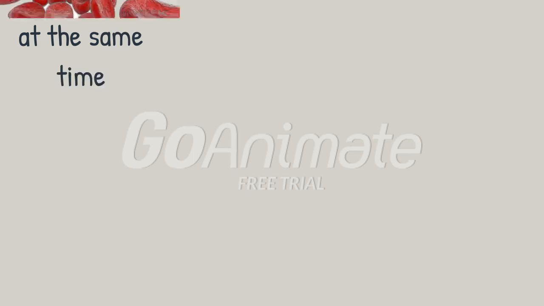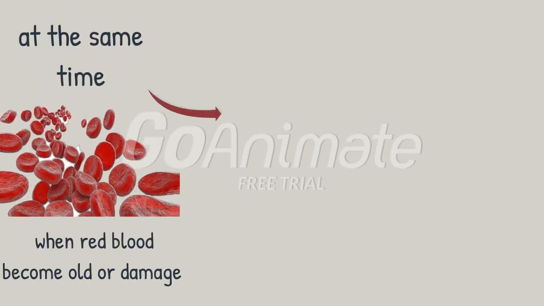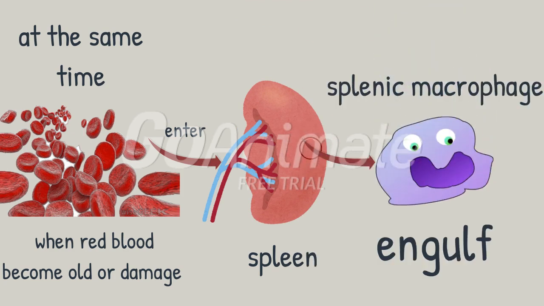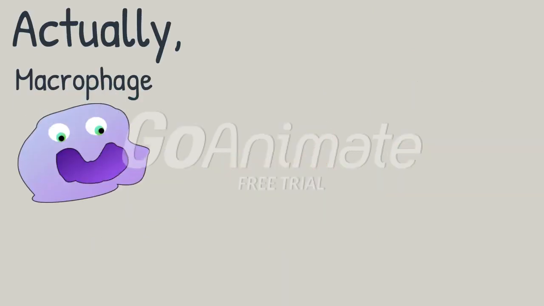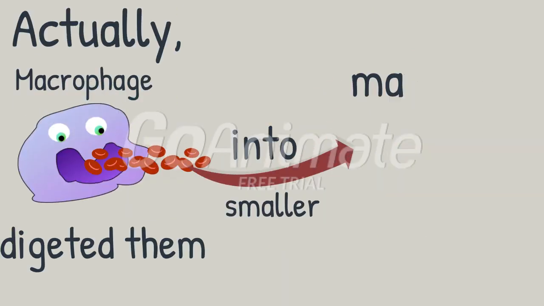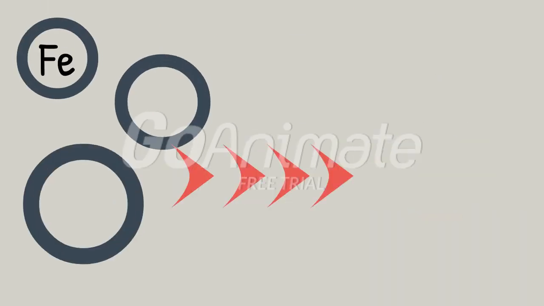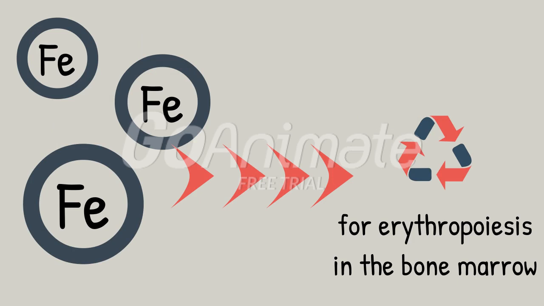At the same time, when a red blood cell is old or becomes damaged, it enters the spleen and then the splenic macrophage will engulf this damaged blood cell and digest it. Actually, the macrophage will digest it into smaller and smaller material. One of these is iron. Iron then can be released back into circulation and recycled for erythropoiesis in the bone marrow.